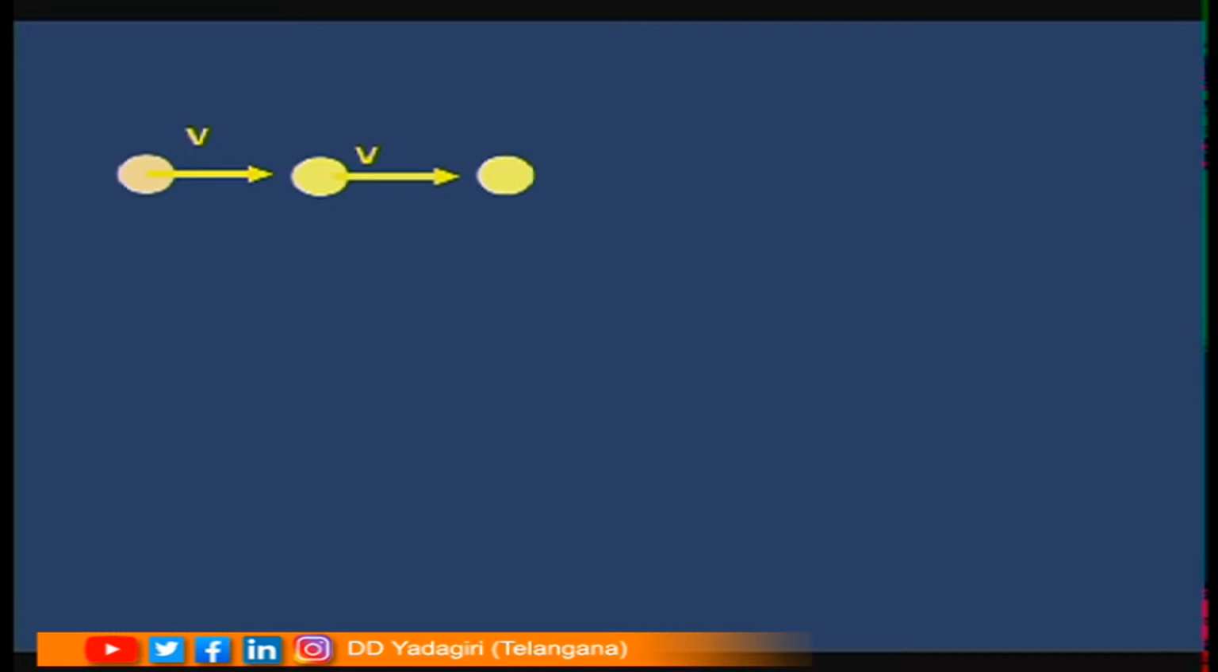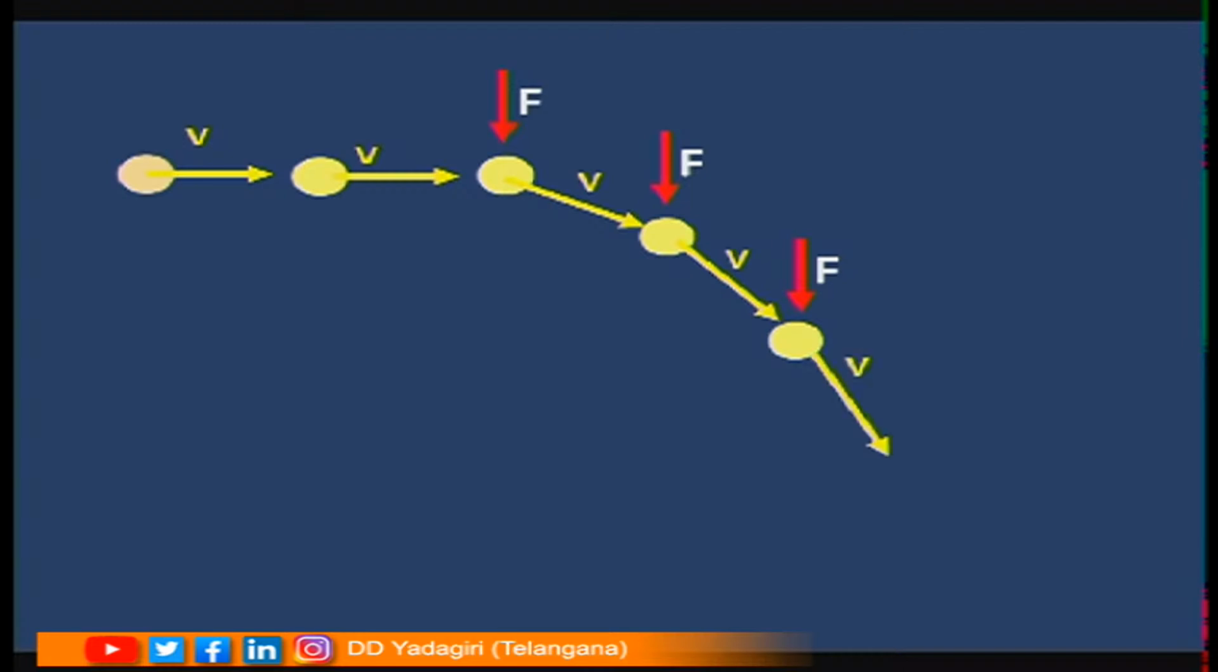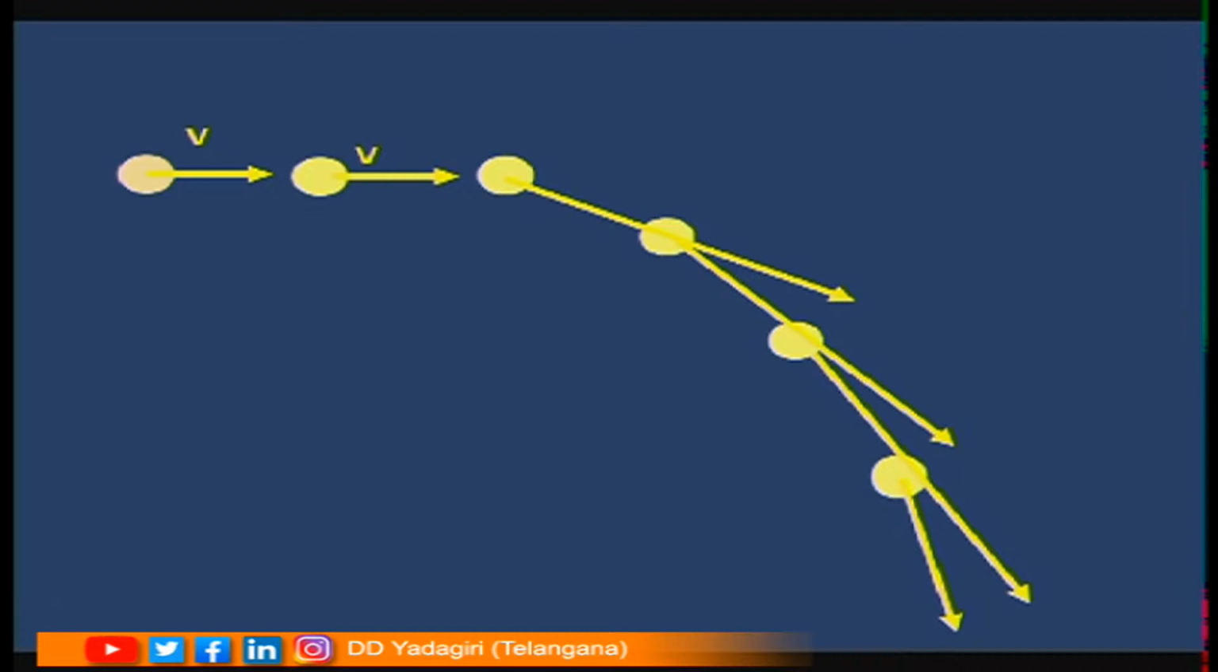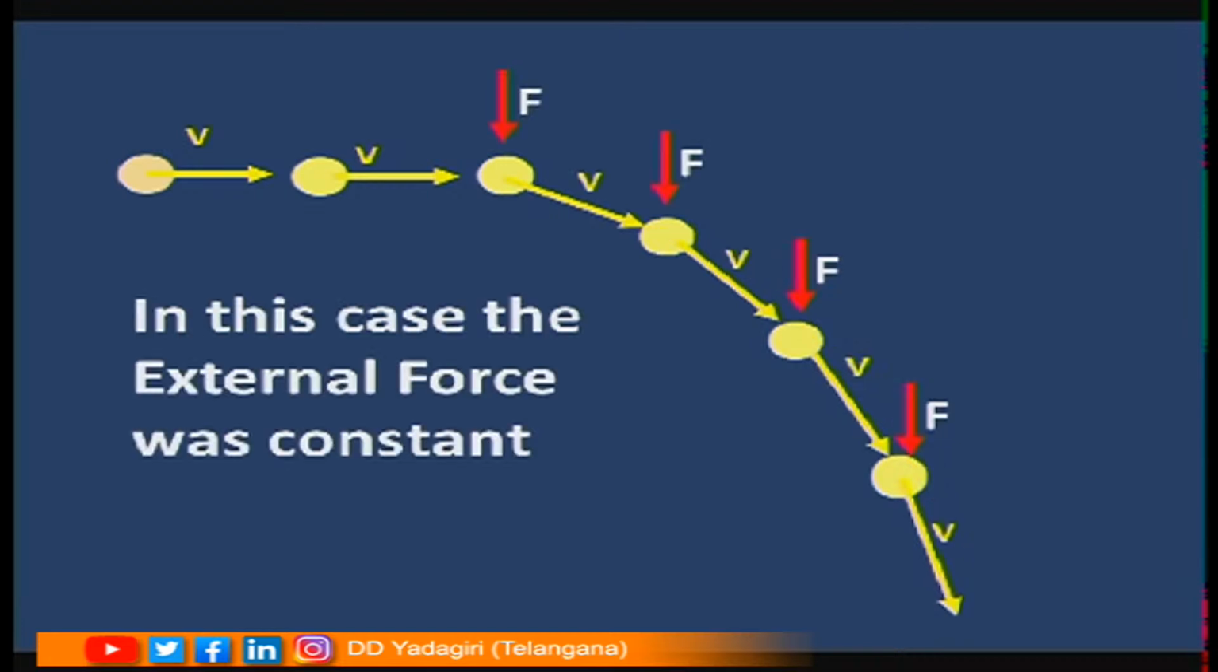Now, let us say there is a force which is perpendicular to the direction of the velocity, and now the direction of the velocity changes. So, the object moves in another direction. Here the direction of the force is constant, which results in the motion of the object in this way. So, as long as the force was acting, the velocity of the object was changing continuously. In this case the external force was constant and the direction of velocity was changing continuously.